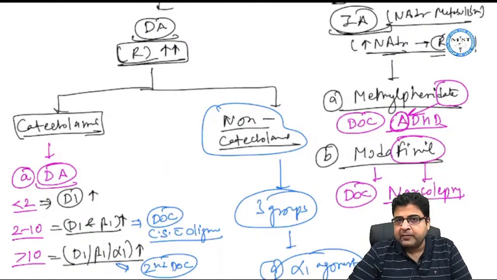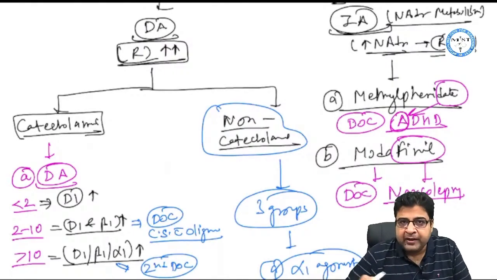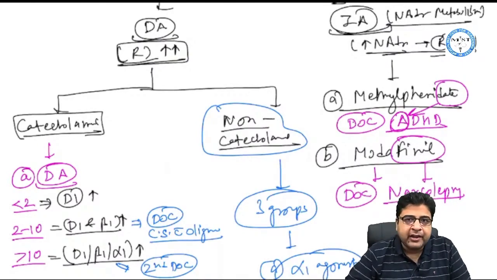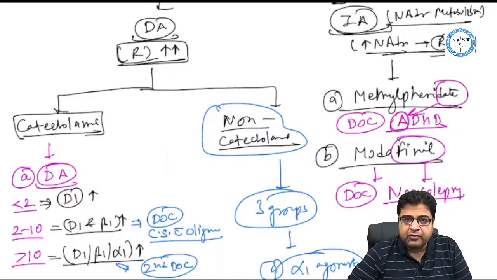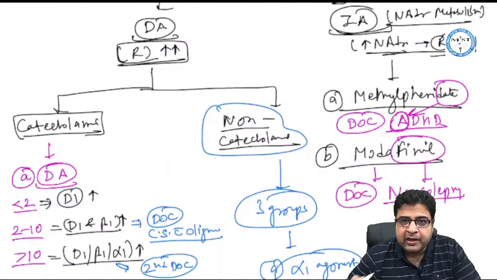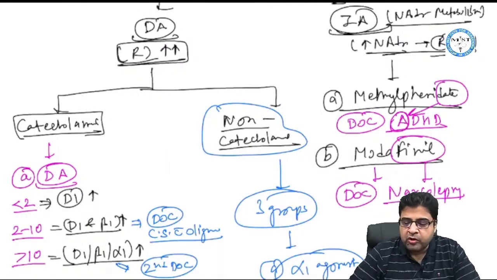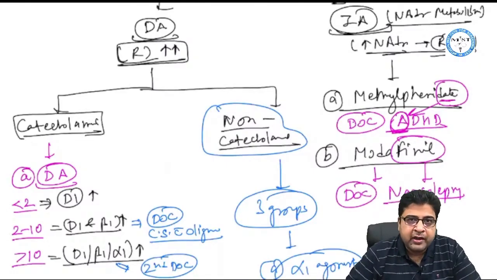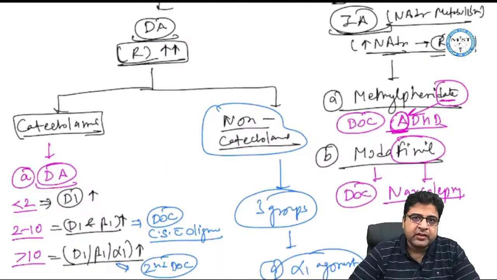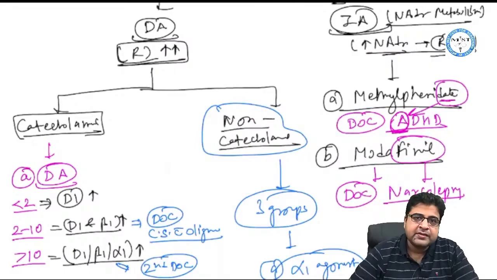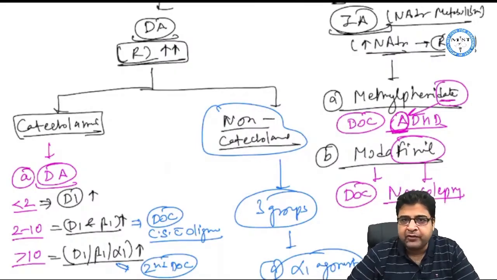So indirectly acting medicines are only two, methylphenidate and modafinil, and we made mnemonics in this way. Methylphenidate is the drug of choice for ADHD. So we made the mnemonic: if you want to go on a date with someone, give attention to that person. So methylphenidate is the drug of choice for ADHD, that is attention deficit hyperactivity disorder.